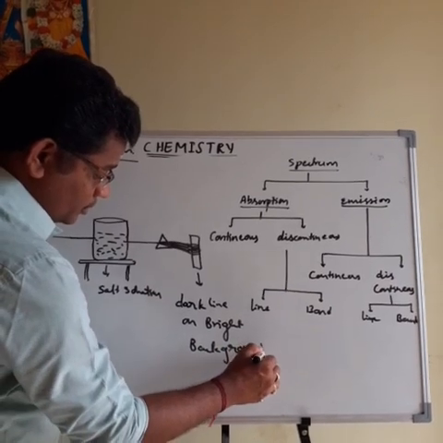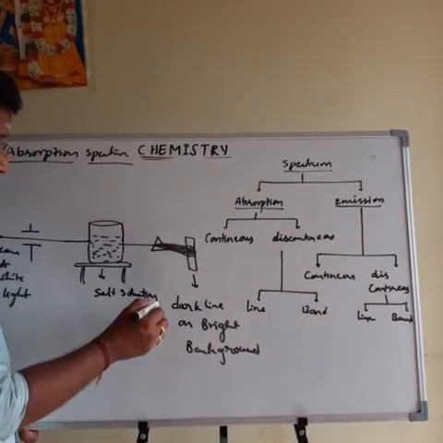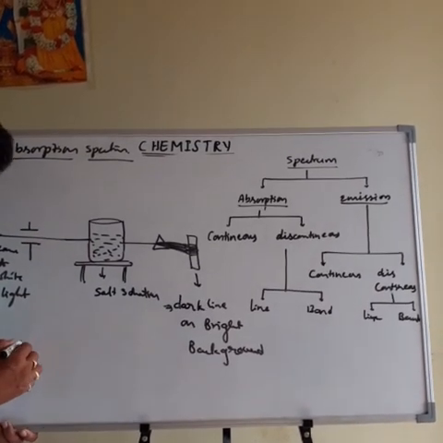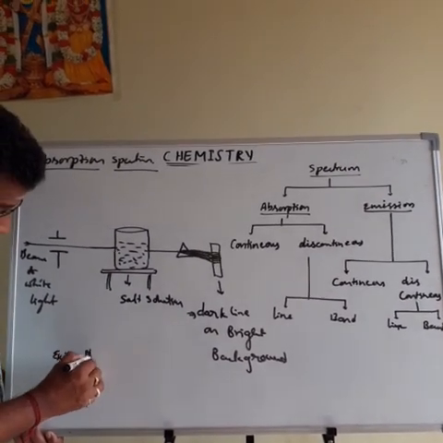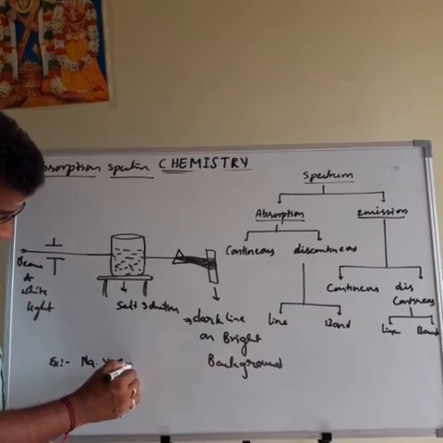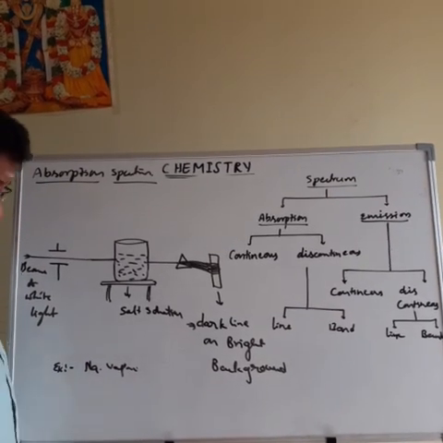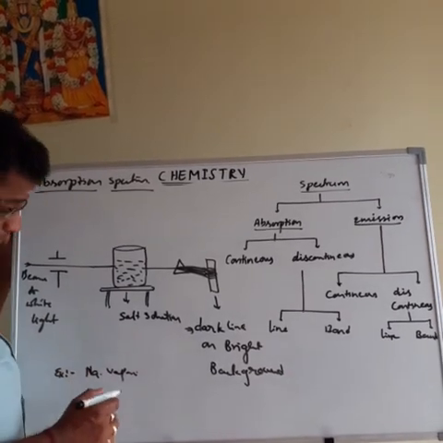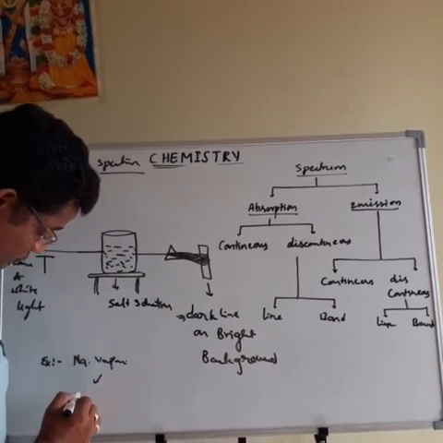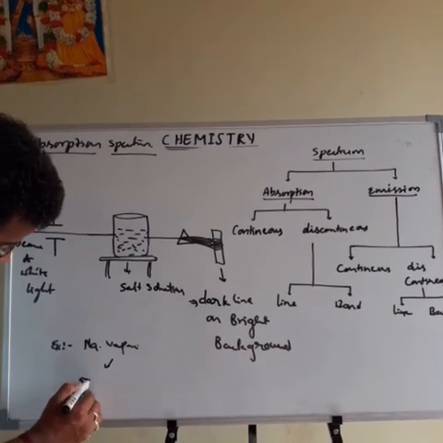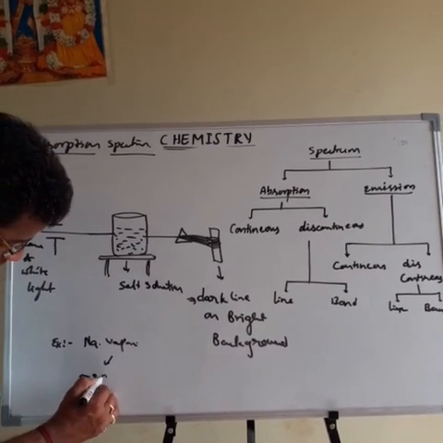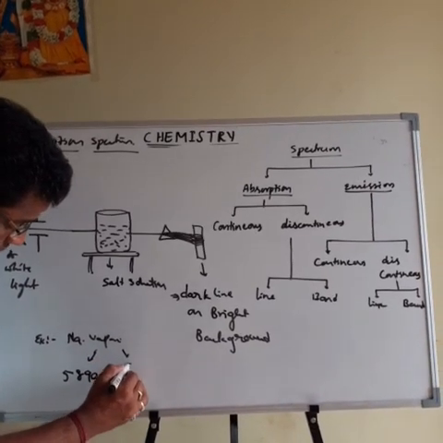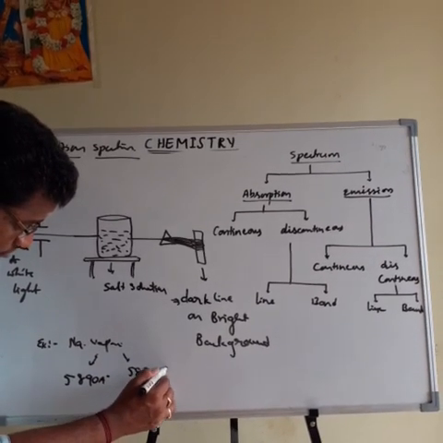This is a very important point. The absorption spectrum contains the dark lines on the bright background. Example, sodium vapors. The sodium vapors give two types of absorption spectrum. One line of the absorption spectrum is at 5890 angstrom units. Another one is obtained at 5896 angstrom units.